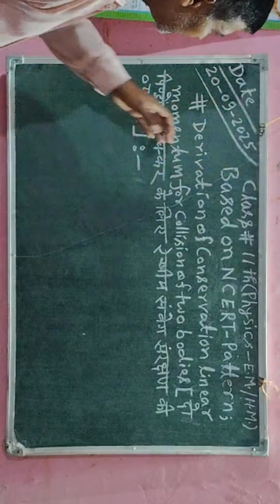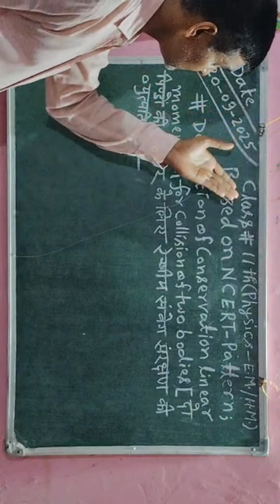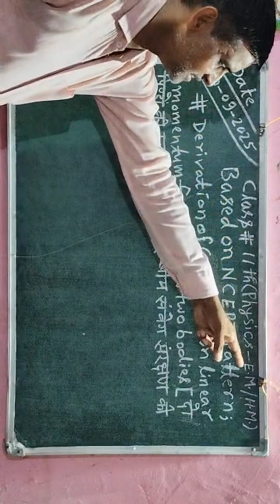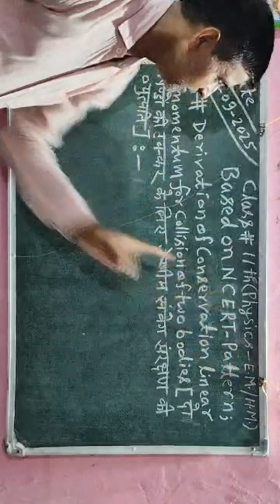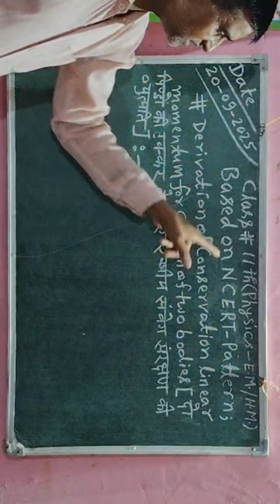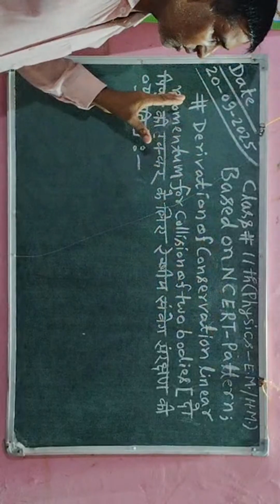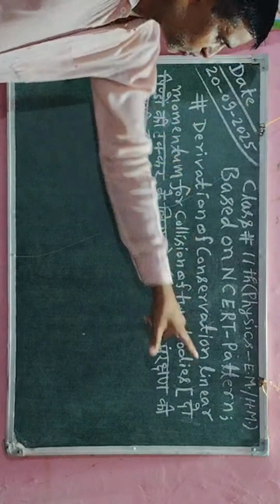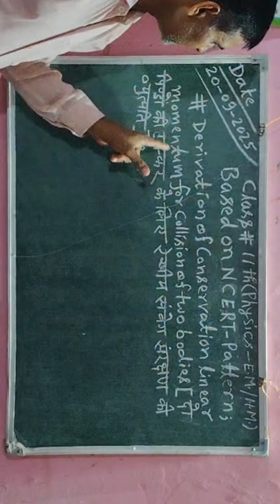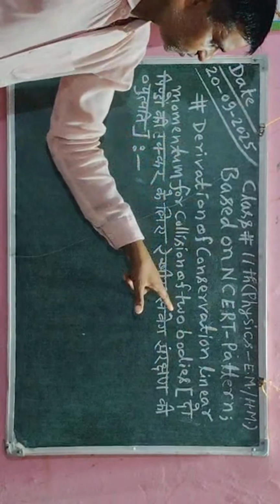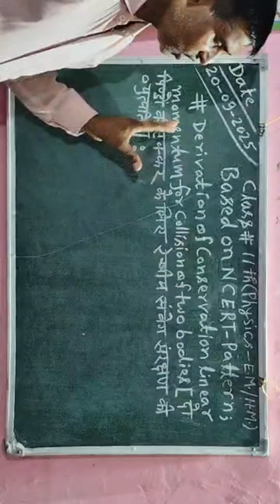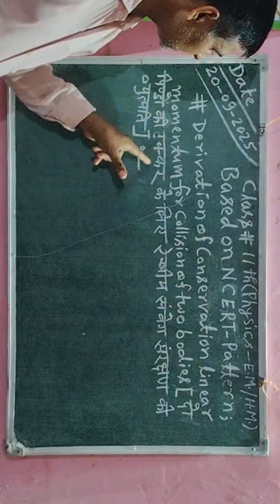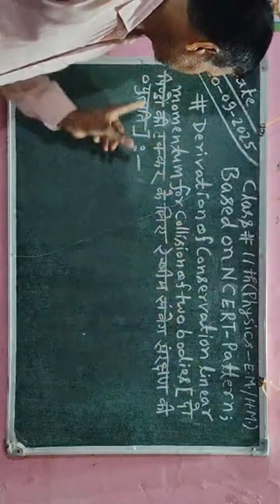Now here I have to tell you, this is class 11 physics, and it is available in both English medium and Hindi medium. It is based on the NCERT pattern. The topic name is derivation of conservation of linear momentum for collision of two bodies, and it is also written in Hindi.